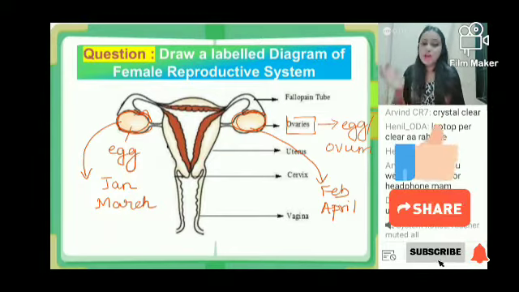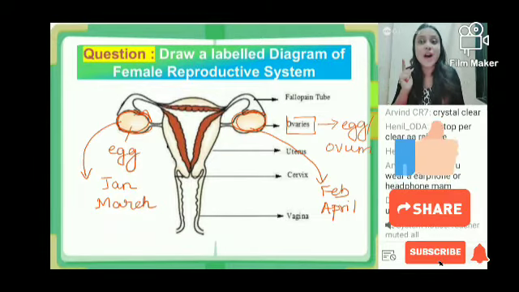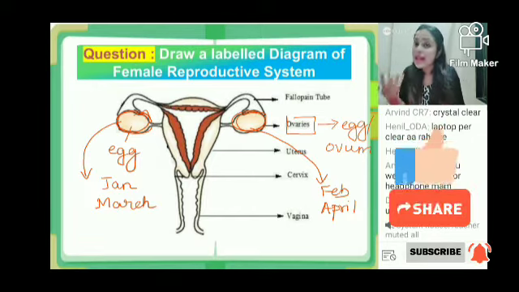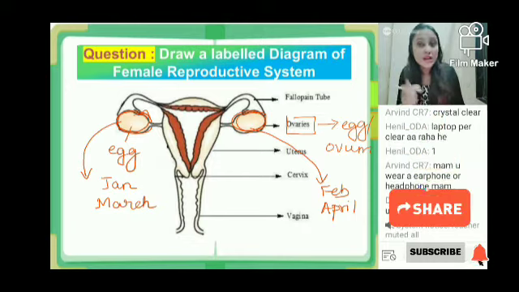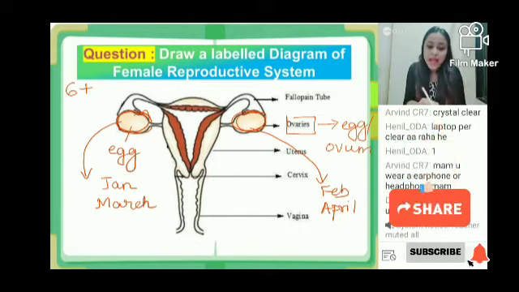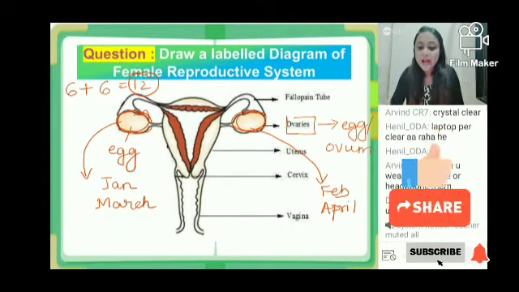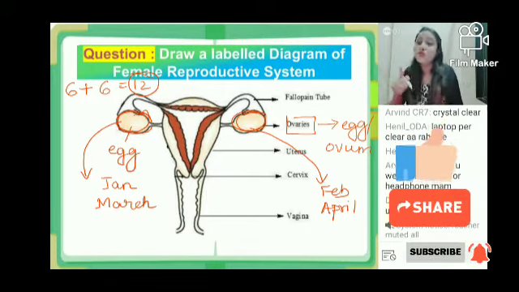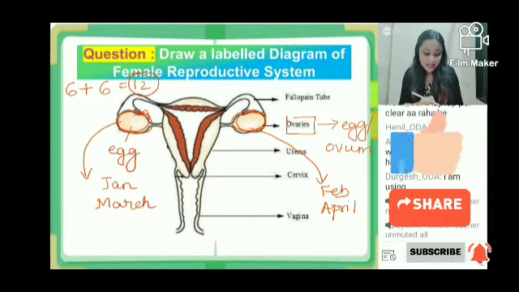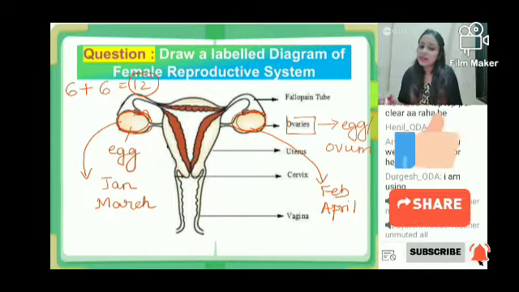So if we consider that in 1 year, how many ova are we supposed to get? How many eggs are we supposed to get? Basically, each ovary in a year will produce 6, and both the ovaries together will produce 6 plus 6, that is 12. So 12 ovum will be produced by both the ovaries together. ठीक है? समझ आया ये concept? Did you understand this concept?